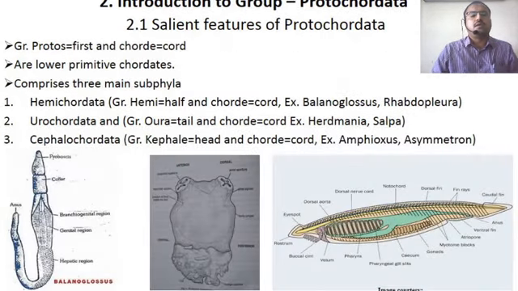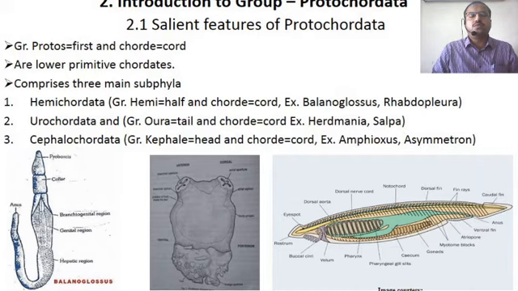Then the third one is Cephalochordata. Cephali means the head and chordi is the chord. The examples are Amphioxus, Asymmetron. So this is about the Cephalochordata.